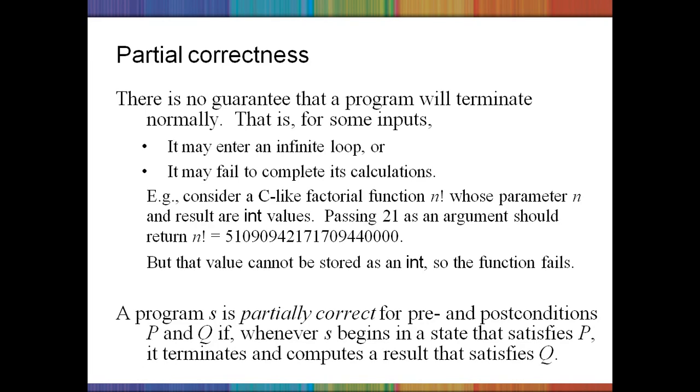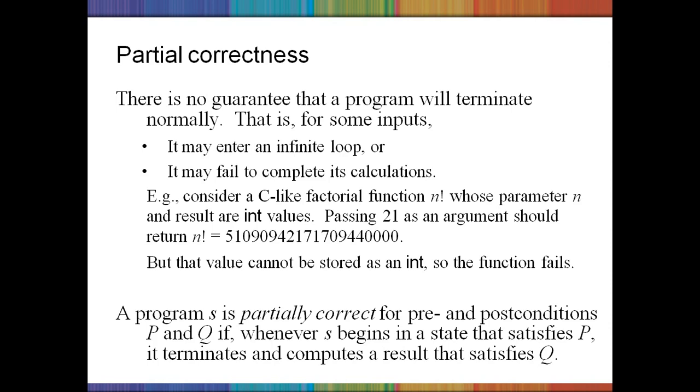However, for a partially correct program, S may start by satisfying the precondition, and it terminates and computes the result that satisfies the postcondition.